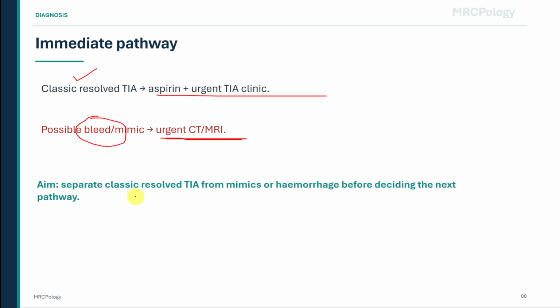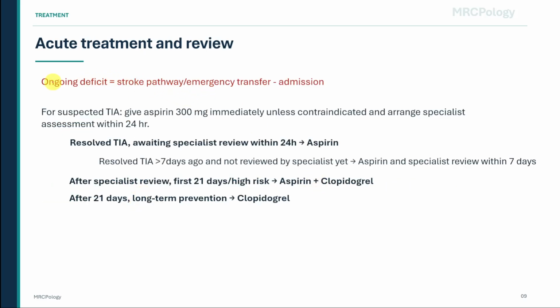If the neurological deficit is still ongoing, treat it as a stroke. That means emergency transfer, stroke pathway activation, and admission for urgent assessment. For suspected TIA with resolved symptoms, give aspirin 300 milligrams immediately unless contraindicated, and arrange specialist assessment within 24 hours. If the TIA has resolved and the patient is awaiting specialist review within 24 hours, aspirin is the immediate treatment.